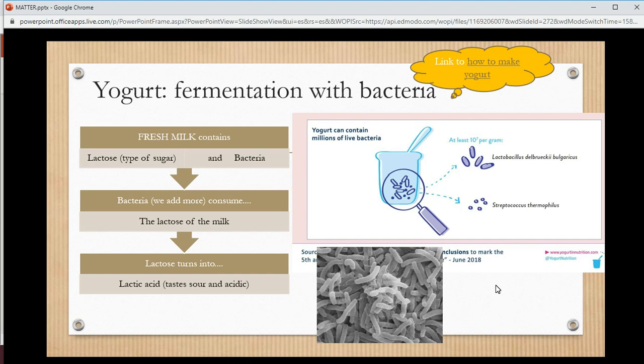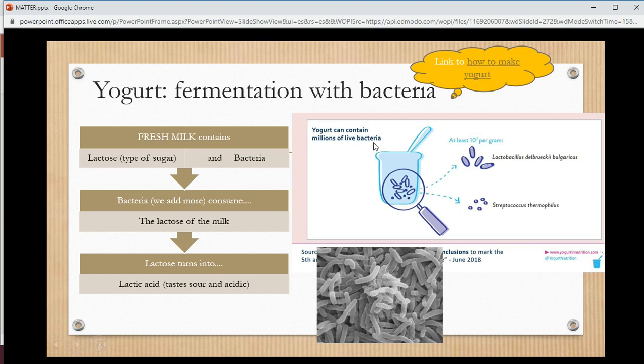Another type of fermentation with bacteria, in this case yogurt, can also be done for cheese. We need fresh milk that contains lactose, that is a type of sugar, so again we have a type of sugar, and then the bacteria. The bacteria consume the lactose of the milk and then turn it into lactic acid, ácido láctico, that gives the yogurt the sour and acidic taste, amargo y un poco ácido.